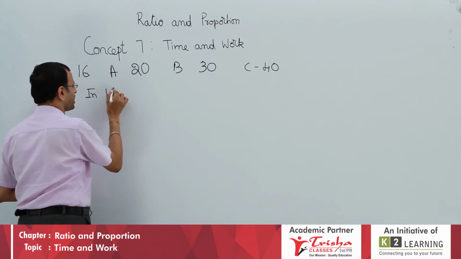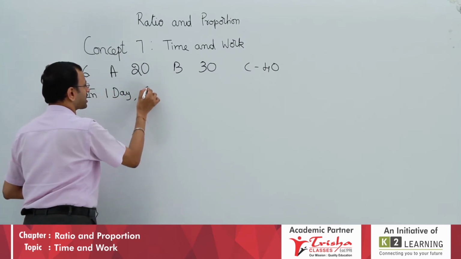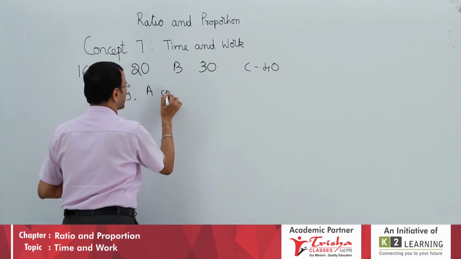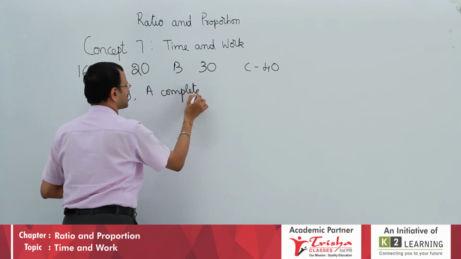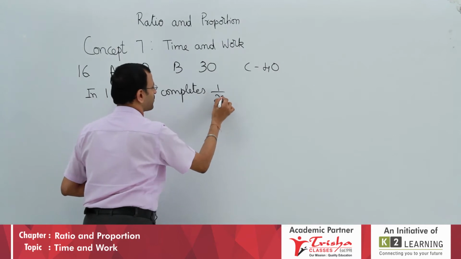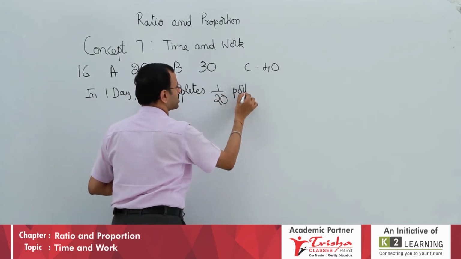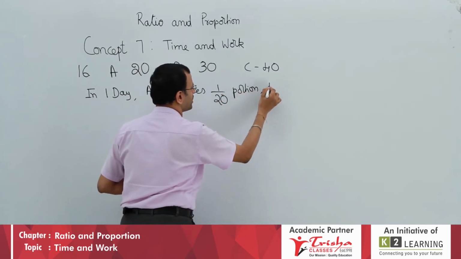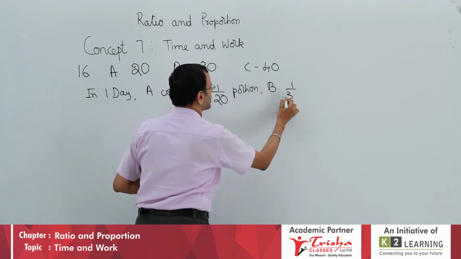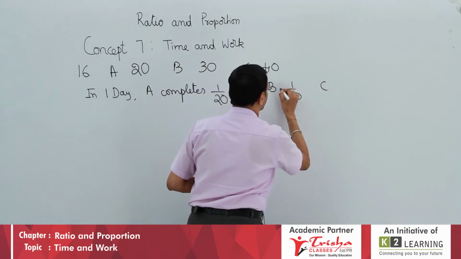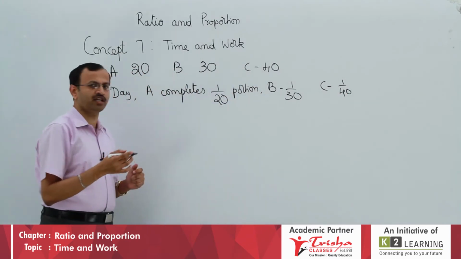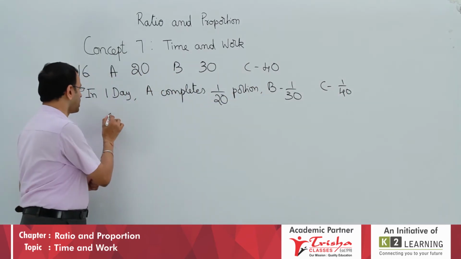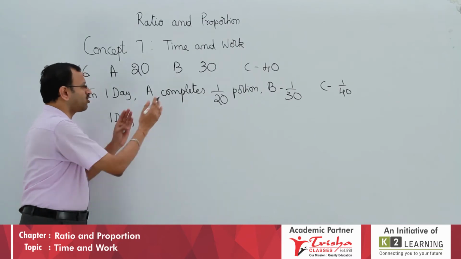In 1 day, A completes what portion? It is 1 by 20 portion. You also have to write along with me. B can complete 1 by 30 portion. C can complete 1 by 40 portion. If all three work together, therefore, in 1 day, this is A alone working.